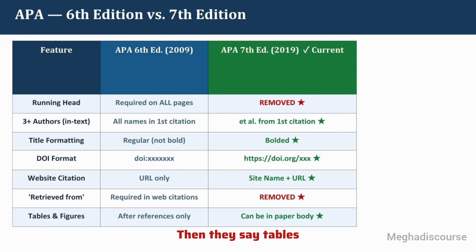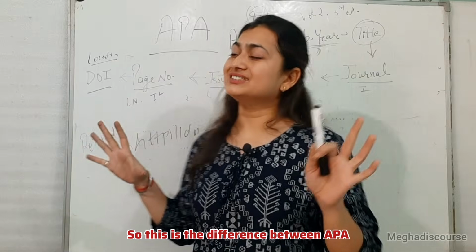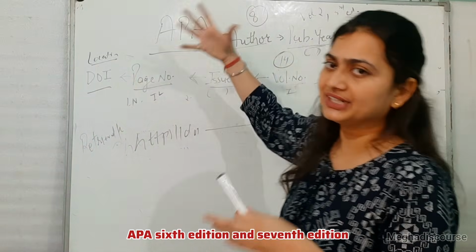Then they talk about tables and figures placement. All the tables and figures had to go after the reference section at the end of every chapter or the book. This is in 6th edition. But now they say in the 7th edition that the tables and figures can be placed right where they are discussed, or you can say after the topic. If I am talking about organs of speech, I can make the table after the discussion or description of organs of speech. I do not need to wait until the completion of all the sections. So this is much more logical. This is the difference between APA 6th edition and 7th edition.